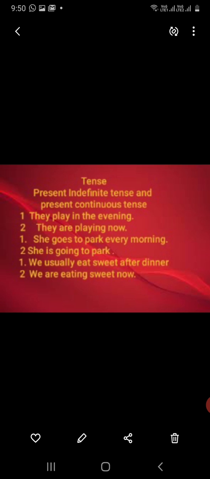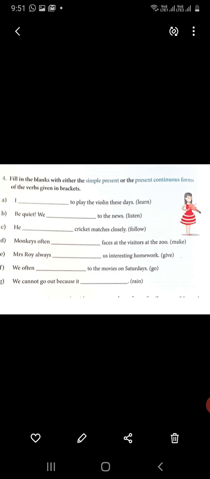Next pair, we usually eat sweets after dinner. It is routine, it is a habit, and here it is shown in present indefinite tense. We are eating sweets now. Now the word is telling the action in continuity, in progress. Now we will do one exercise. I dash to play the violin these days. I am learning to play. These days means now it is in progress.